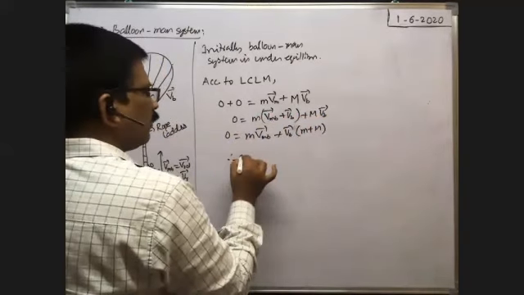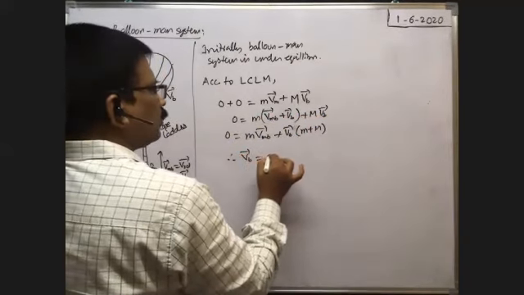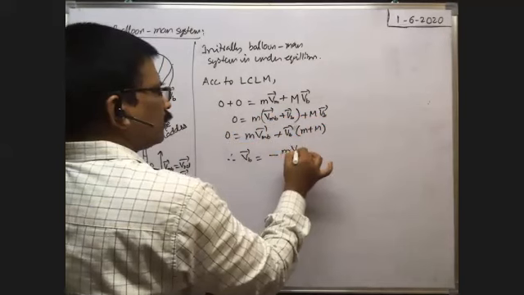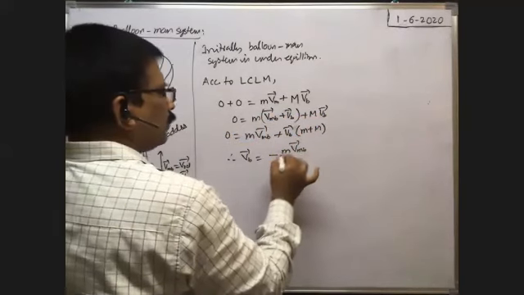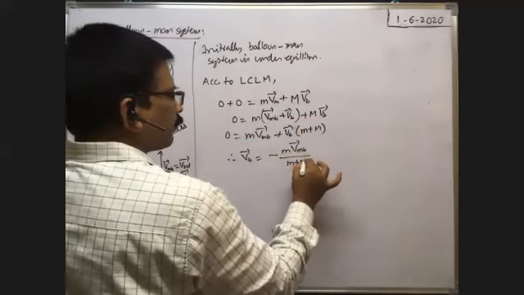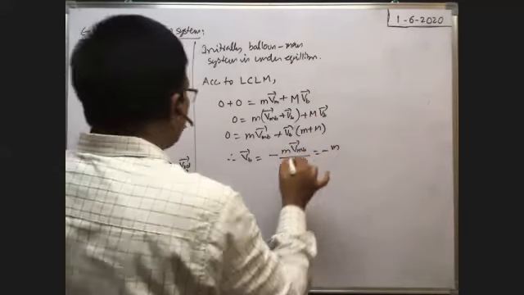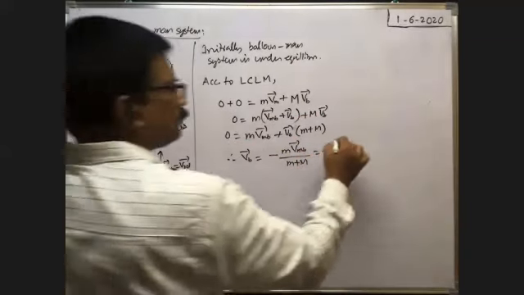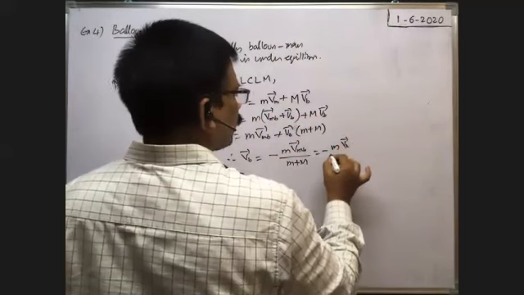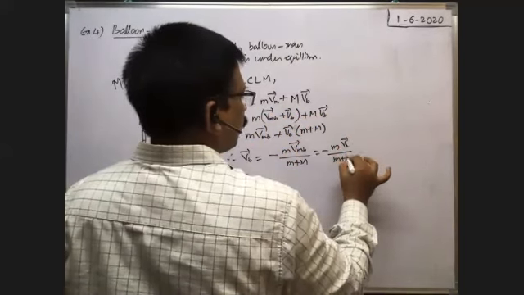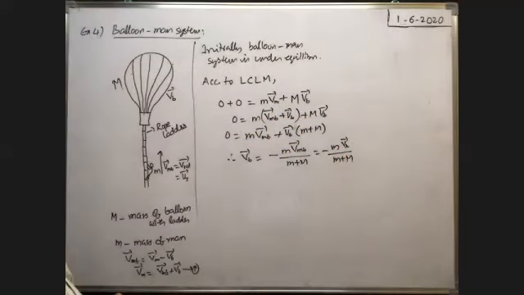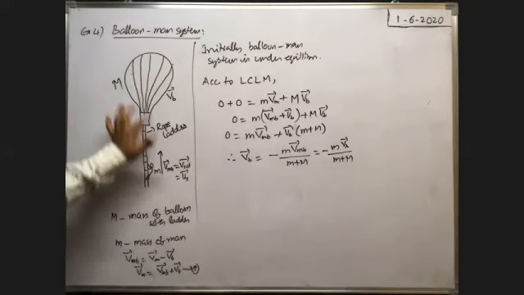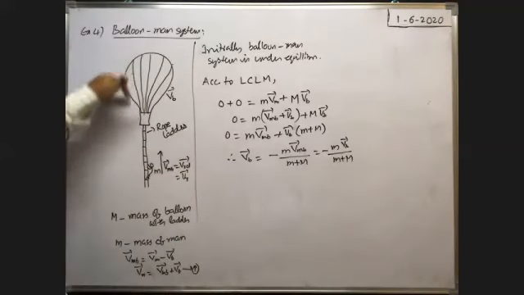Therefore the velocity of the balloon VB bar is equal to minus m into VMB bar by m plus capital M, or minus m into VMB bar, meaning VR bar, by m plus capital M. Here the minus sign represents that whenever VR bar is in the upward direction, the velocity of the balloon is in the downward direction.